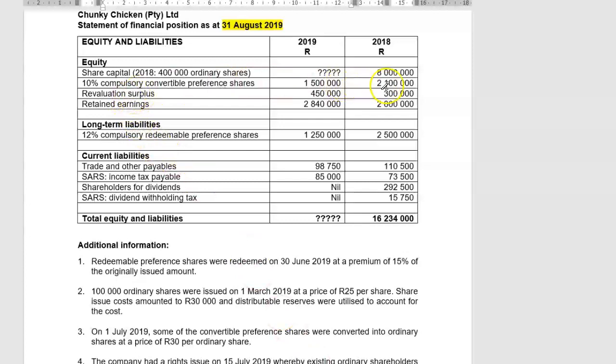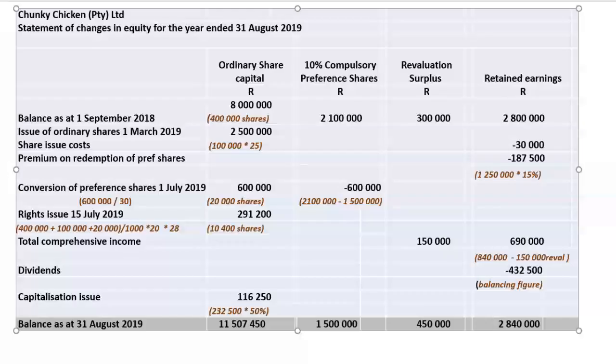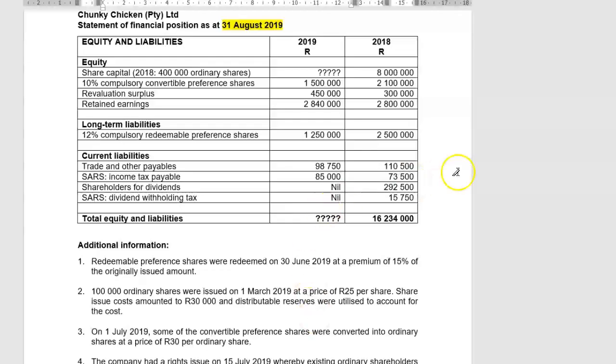We have a revaluation surplus, opening balance 300,000, closing balance 450,000. What can happen with this surplus account? Well, if it increased from 300 to 450, what was our revaluation surplus for the year? 150,000. Where do we account for it? In the statement of profit or loss and other comprehensive income, in the other comprehensive section of that statement. So that forms part eventually of total comprehensive income, 150,000 rand. So you can complete that. Nothing more is going to happen to that account.